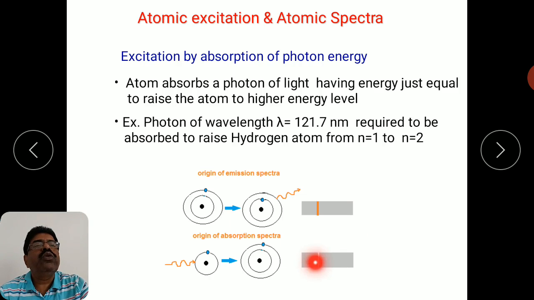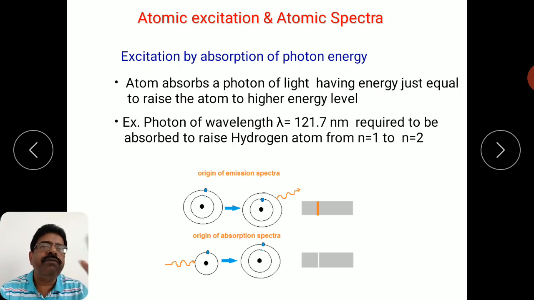These missing lines indicate which particular photons are absorbed. That also forms a typical spectra, which results because a certain group of photons is absorbed when you incident white light on this particular atom. Such a spectra of the atom is called the absorption spectra.